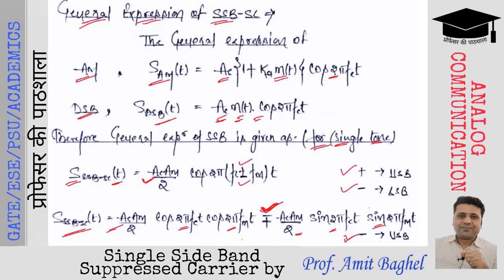That means cos of A minus B will result in cos A cos B plus sin A sin B. So this is Ac Am by 2 cos 2 pi fc t cos 2 pi fm t plus Ac Am by 2 sin 2 pi fc t sin 2 pi fm t. So this plus sign indicates the lower sideband frequencies.